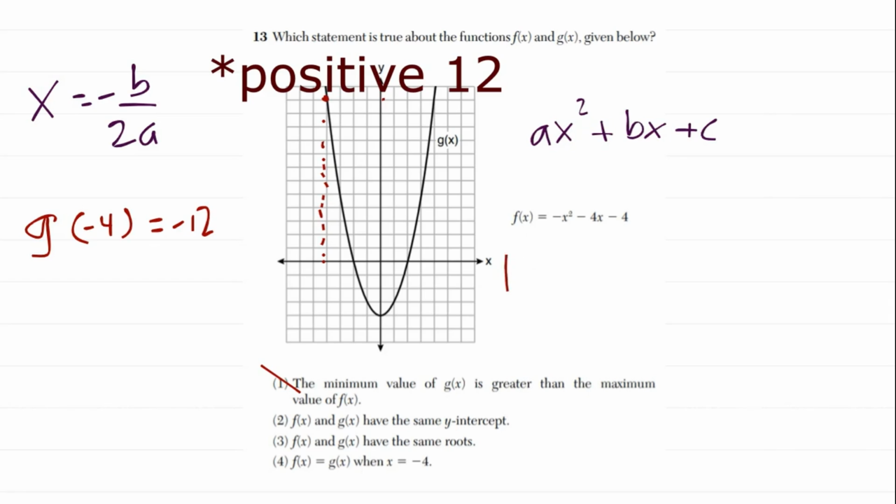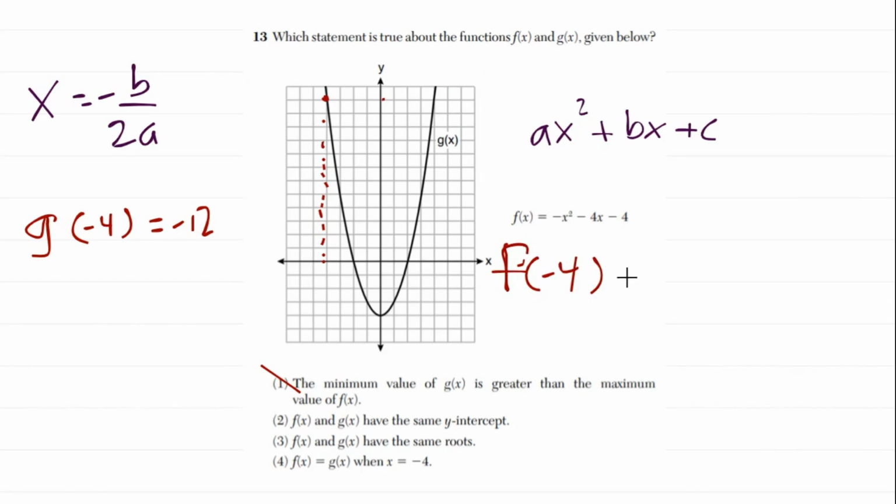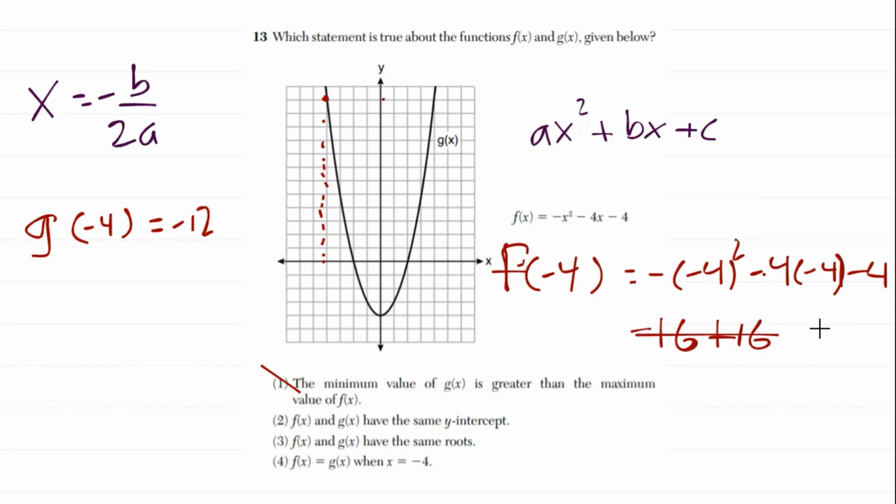Now we need to find out what f of negative 4 is. So we just plug in negative 4. So negative 4 squared minus 4 times negative 4 minus 4. We have positive 16, but times the negative, so negative 16, minus times minus, that's plus 16. So those cancel out to 0, and then minus 4. So f of negative 4 is equal to negative 4. So this can't be true because negative 12 is not equal to negative 4. Okay, so it can't be 4.